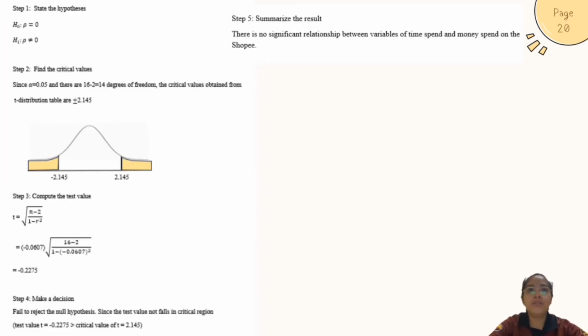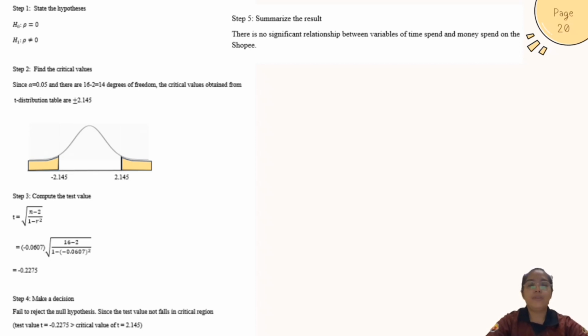Since we have a correlation coefficient value, we can test the significance of the correlation coefficient at alpha equal to 0.05 using the t-test method. Step 1, state the hypothesis. The null hypothesis is rho equals 0, and the alternative hypothesis is rho not equal to 0. Step 2, find the critical value. Since alpha equals 0.05, and there are 16 minus 2 equals 14 degrees of freedom, the critical values obtained from the t-distribution table are plus minus 2.145.